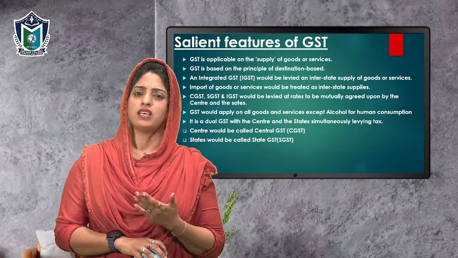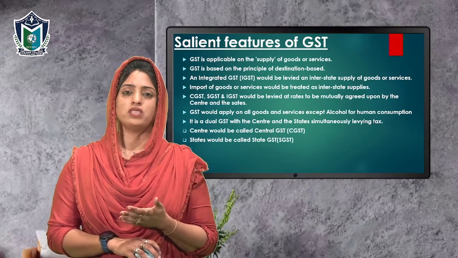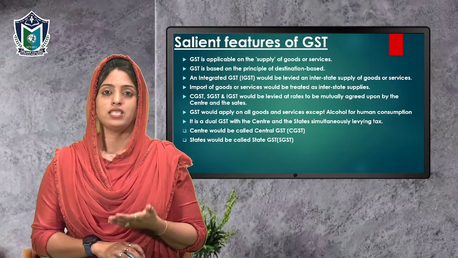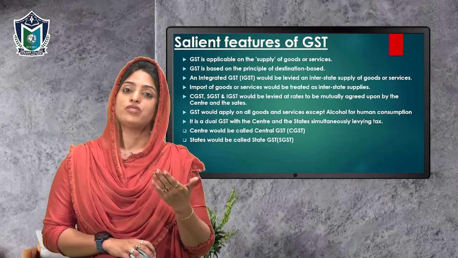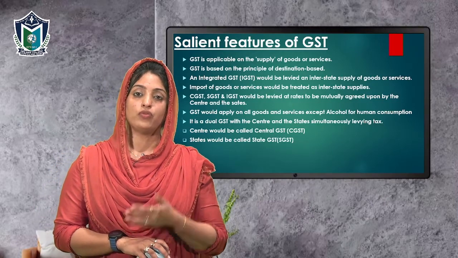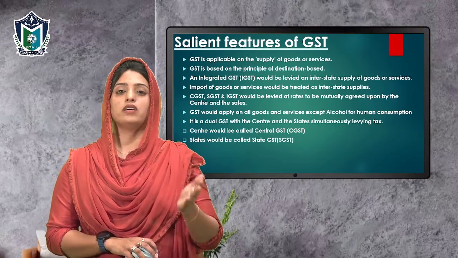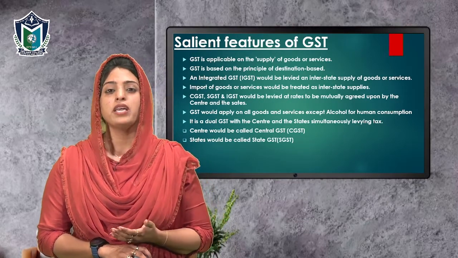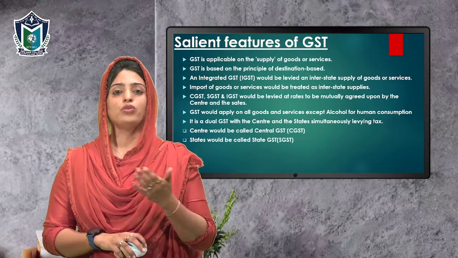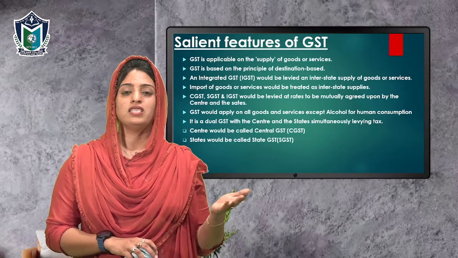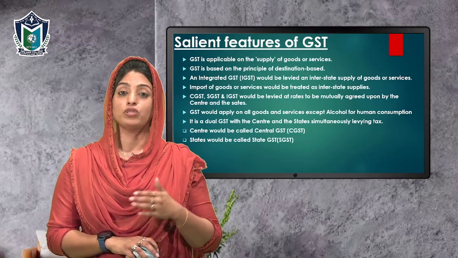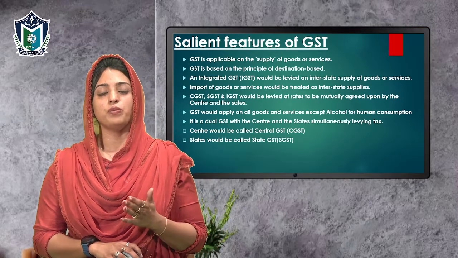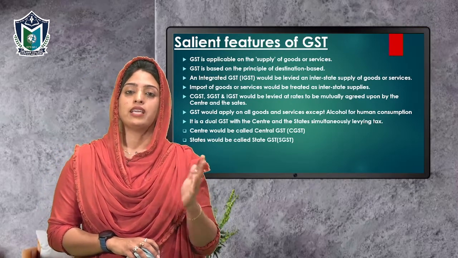Intrastate supply is nothing but when the goods and services are being supplied within the state. For example, when Raj of Kerala, that means Trivandrum, is supplying goods to Arun of Ernakulam, then this is a case of intrastate supply, because both the supplier and the recipient are in Kerala itself.